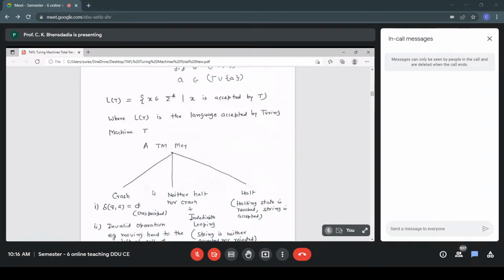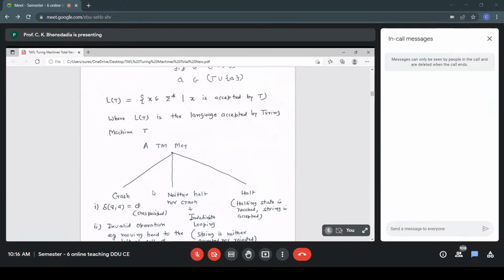We are looking at the definitions and the terms before we take the first example. Don't worry, we'll start with the example, and all these terms will be clear. In general, a TM may halt, it may crash, or it may neither halt nor crash. These are the possible actions of a Turing machine T. A TM may crash, neither halt nor crash, or it halts.